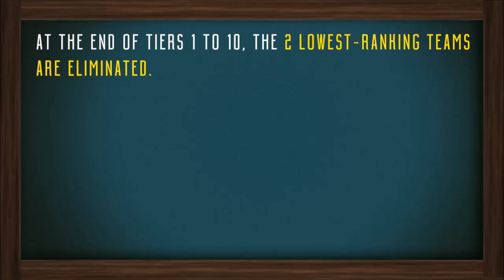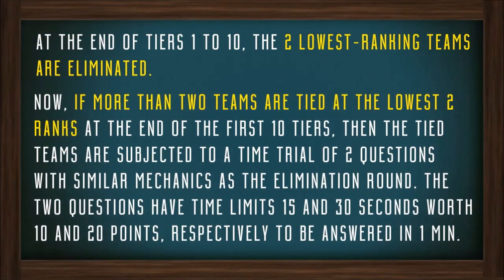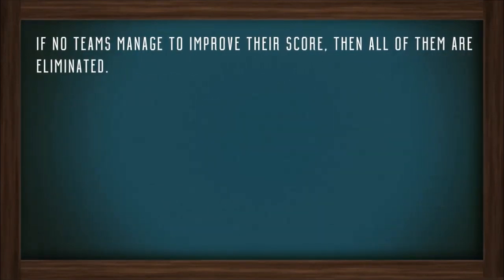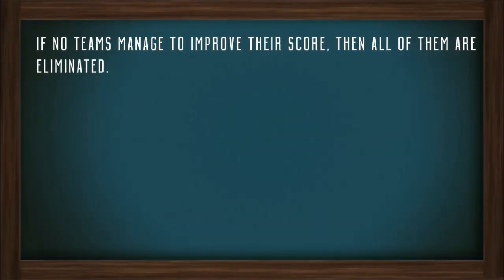At the end of tiers 1 to 10, the 2 lowest ranking teams are eliminated. Now, if more than 2 teams are tied at the lowest 2 ranks at the end of the first 10 tiers, then the tied teams are subjected to a time trial of 2 questions with similar mechanics as the elimination round. The 2 questions have time limits 15 and 30 seconds, worth 10 and 20 points respectively, to be answered in 1 minute. If no teams manage to improve their score, then all of them are eliminated.